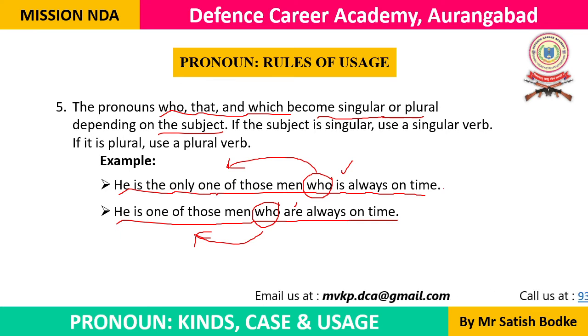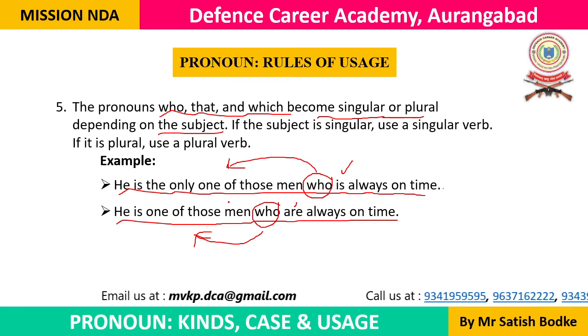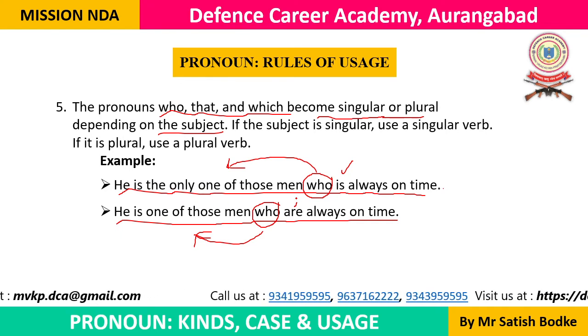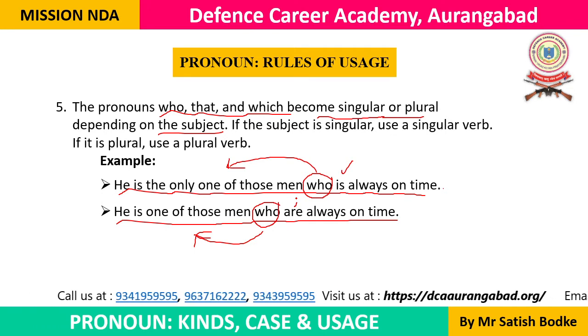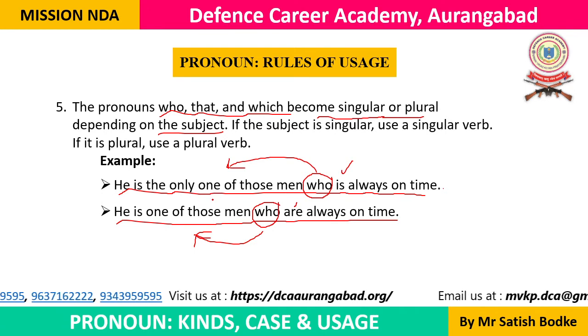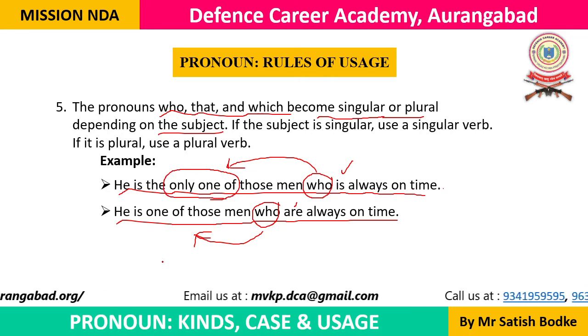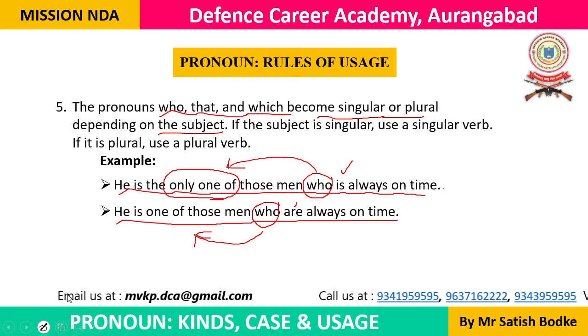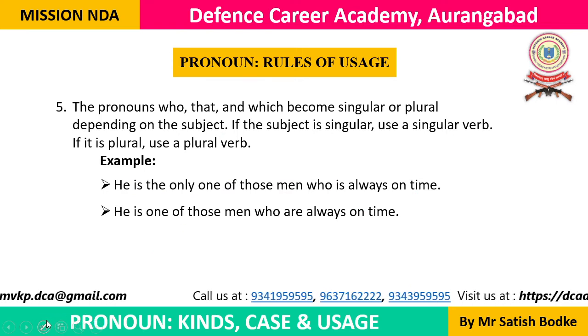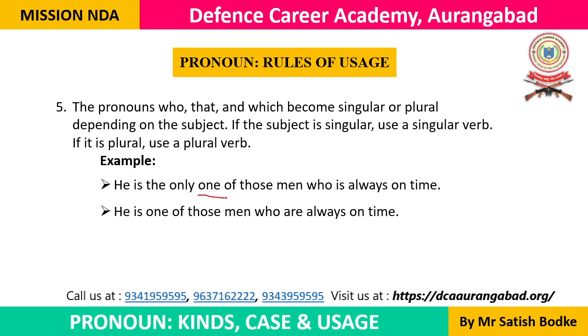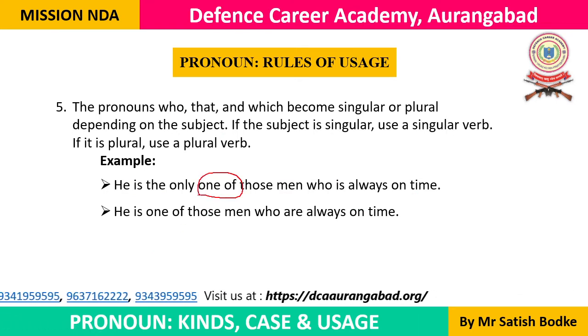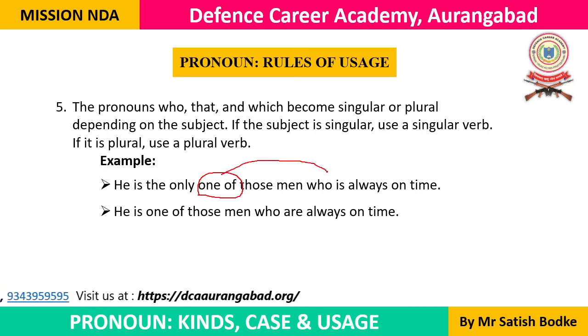It is the only means only one of those men. We are not talking about all of those men. We are talking about only one of those men. Only one of them. Not all of them. We are talking about only one of them. So the subject is singular, that's why the verb should be singular.